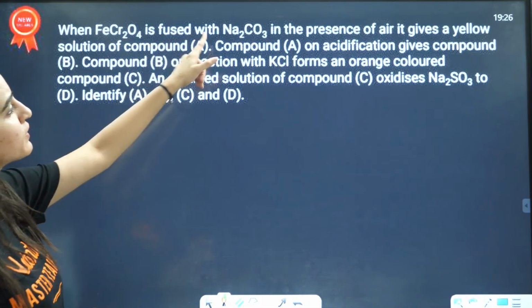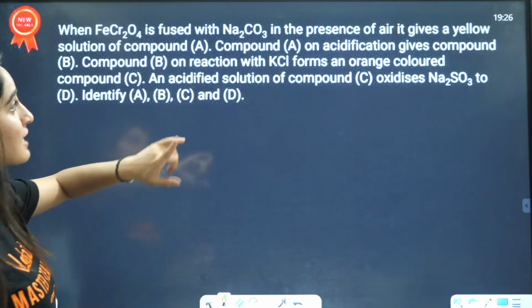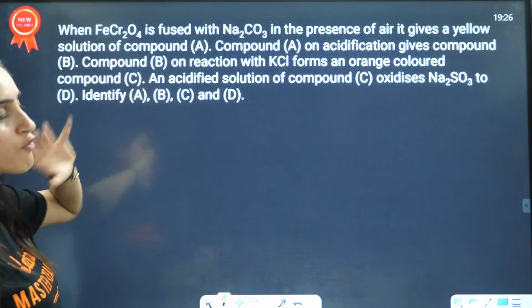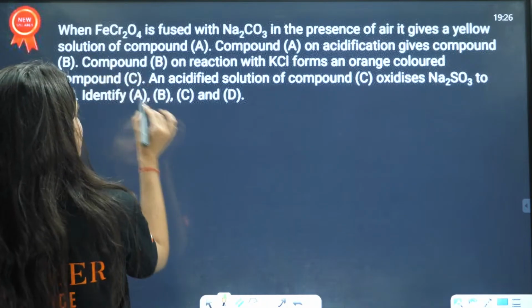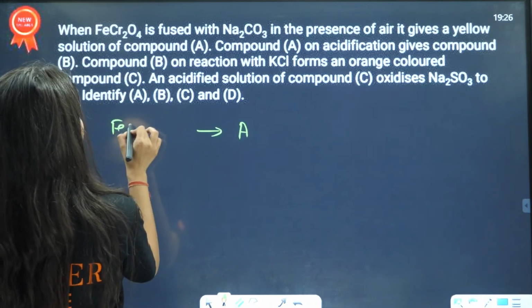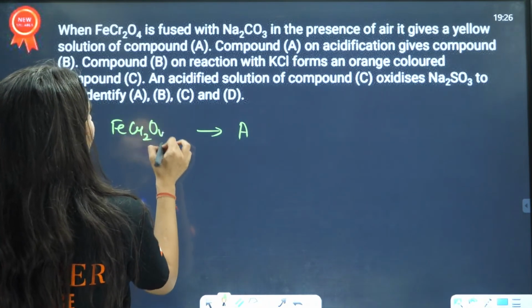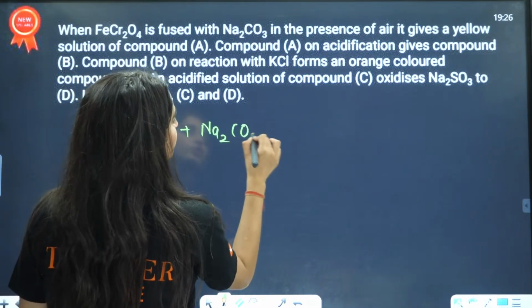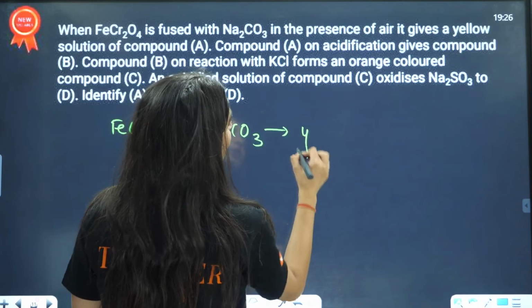FeCr2O4 is fused with Na2CO3 in the presence of air, and it gives a yellow solution of compound A, right? When FeCr2O4 is fused with Na2CO3, you get a yellow colored compound.